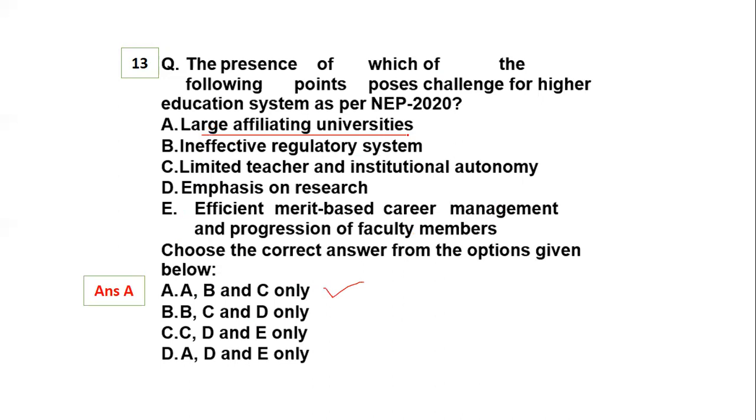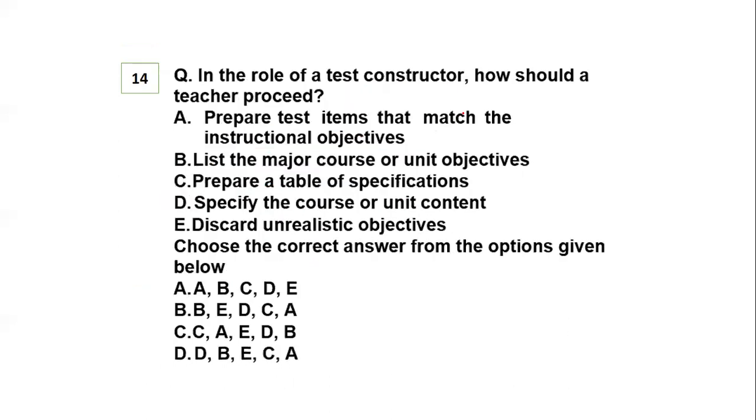Large affiliating universities, yes, it becomes a challenge. Ineffective regulatory system, why? Because things are not in place, so it can become a challenge. Limited teacher autonomy can become a challenge. Emphasis on research cannot be a challenge because we overcome challenges through research. Efficient merit-based career management and progression, again, is not a challenge. There are many ways to come out of this. So options A, B, and C are basically the challenges for the New Education Policy 2020.